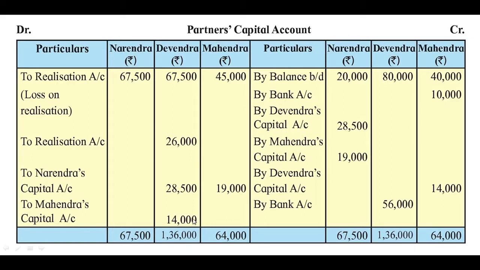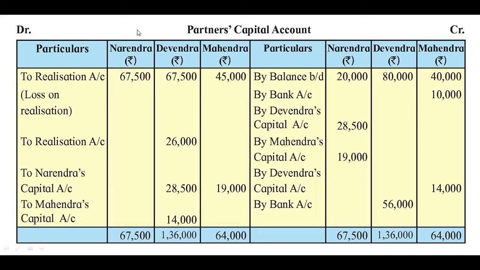After that we have to check the total for Devendra. For him also the debit side total is heavier, that is 1,36,000, while on the credit side only 80,000 is recorded. So there is a difference of rupees 56,000. It means Devendra has to pay this cash to the firm.